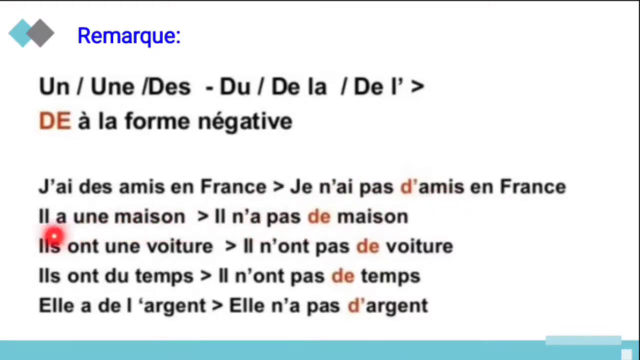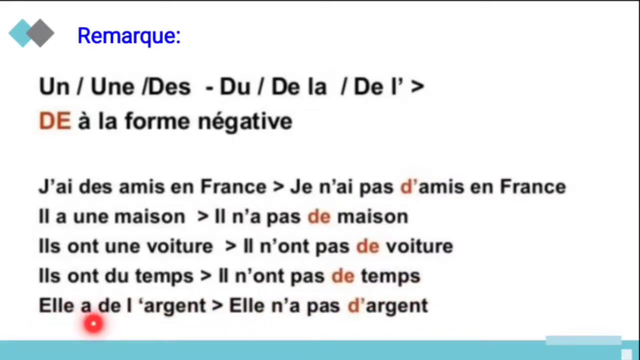And next, il a une maison. He has a house. And here the indefinite article is there. For that you can change to de. So il n'a pas de maison. He doesn't have a house. And next, ils ont une voiture. So they have a car. So here indefinite article. So ils n'ont pas de voiture. So they don't have a car. And next, ils ont du temps. They have time. And ils n'ont pas de temps. They don't have time.